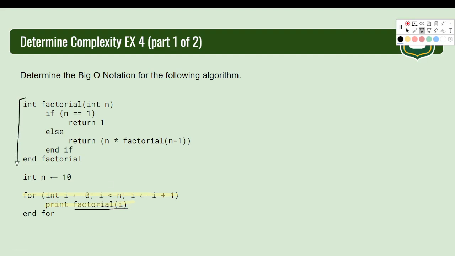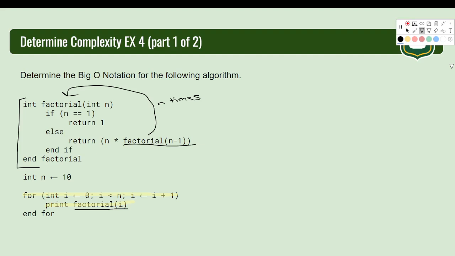Okay, so let's look at the big O notation of this. We've started off: if n is 1, constant; return 1, constant; else, constant. Oh, we have a recursive function. Remember, this recursion is almost like a loop, right? We could rewrite this as a for loop.